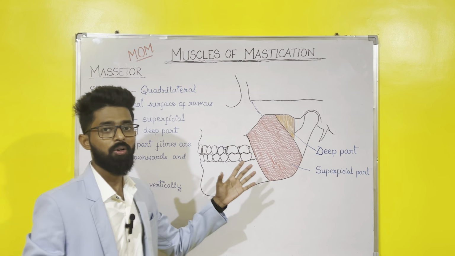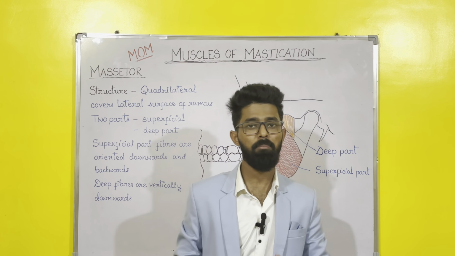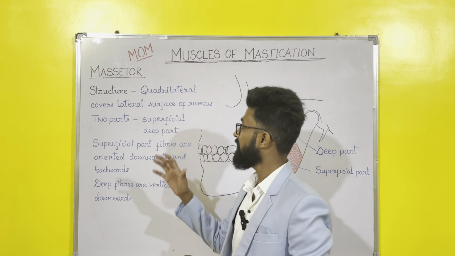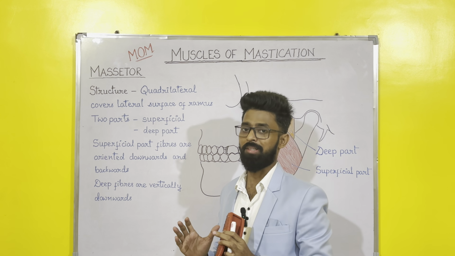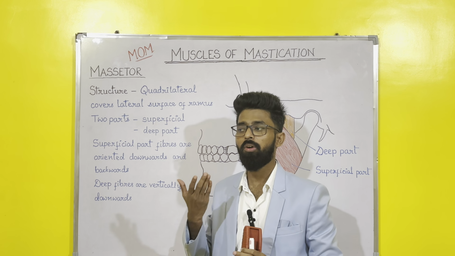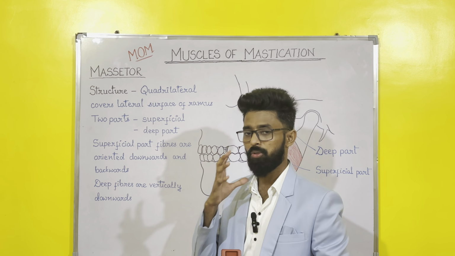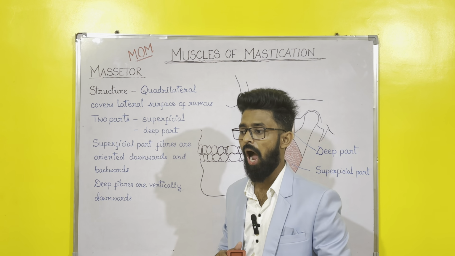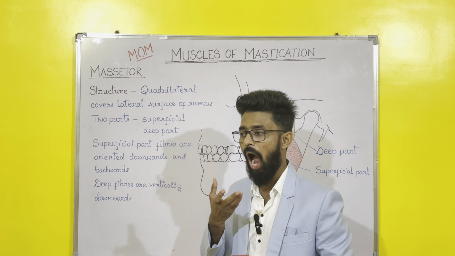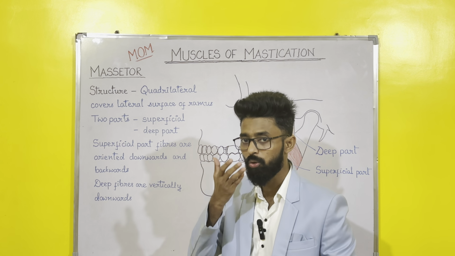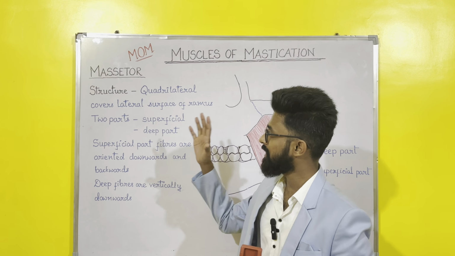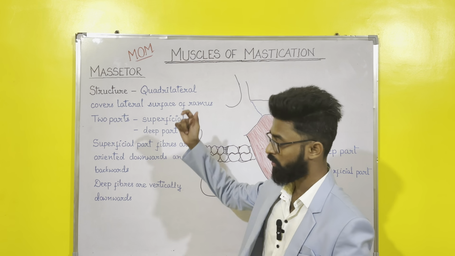Now let's talk about the first muscle, that is the masseter. Okay, it is a very large elevator muscle. Elevator muscle means which elevates the mandible. Suppose my mandible is in open condition. Now the mandible is elevated or closed by this muscle. Okay, so it is a large elevator muscle. I forgot to write that point.